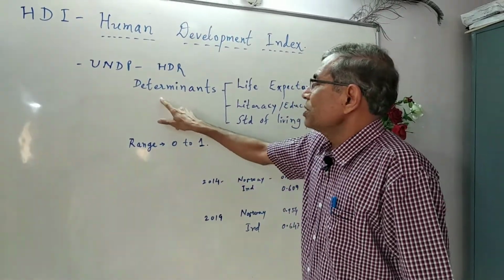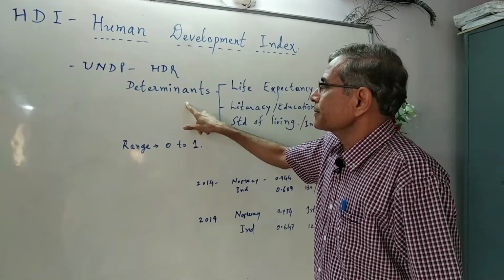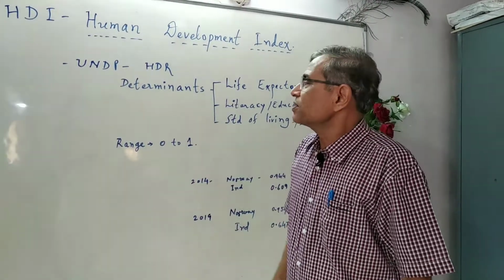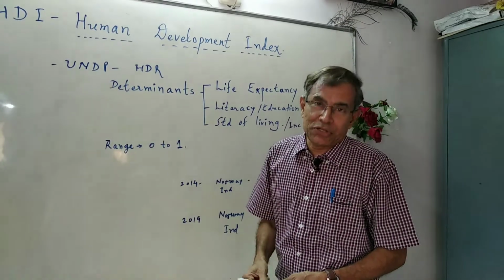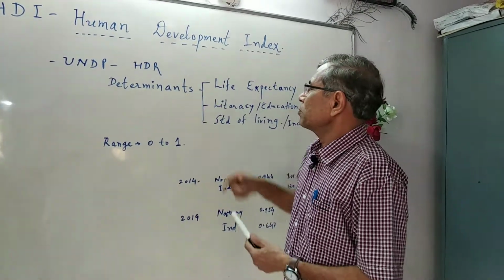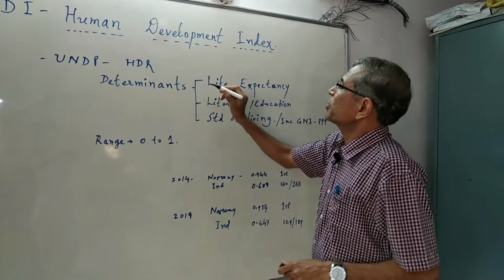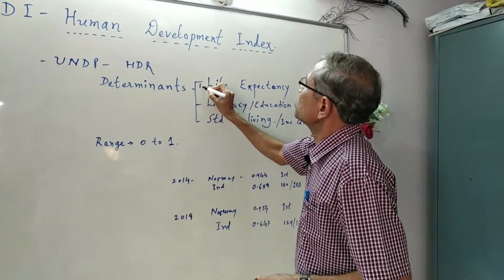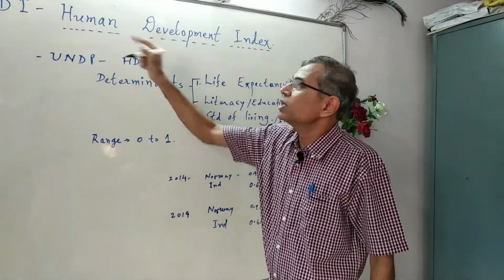Now, as far as determinants or dimensions are concerned, it has three dimensions. Number one, life expectancy is the first dimension of human development.